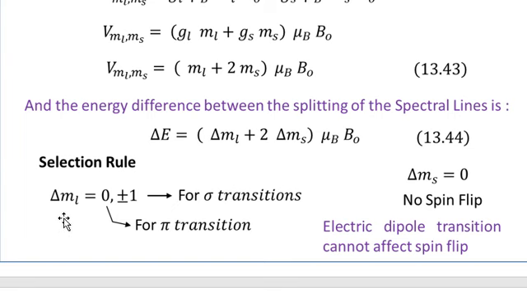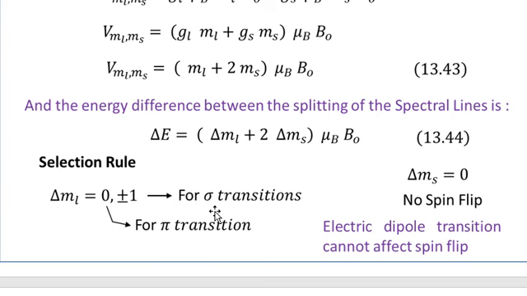The selection rule is that delta ML is equal to 0, plus minus 1. When delta ML is equal to 0, then such a transition will be referred to as the pi transition. And when delta ML is equal to plus minus 1, the transitions are referred to as the sigma transitions. Pi transitions are those in which the electric field is parallel to the direction of the magnetic field, and sigma transitions are those in which the electric field of the linearly polarized light is perpendicular to the direction of the magnetic field.